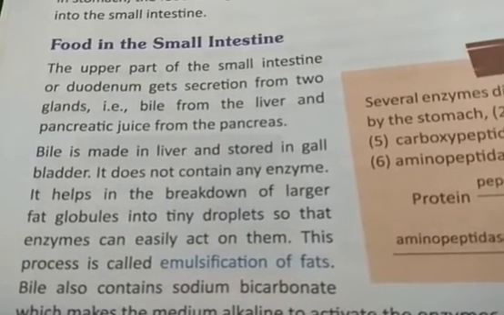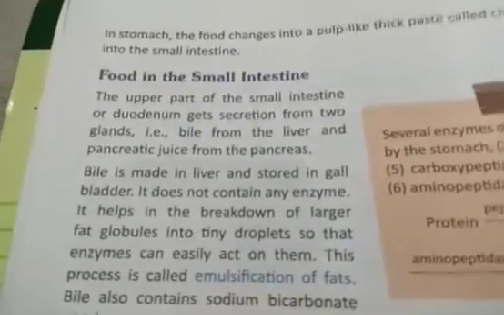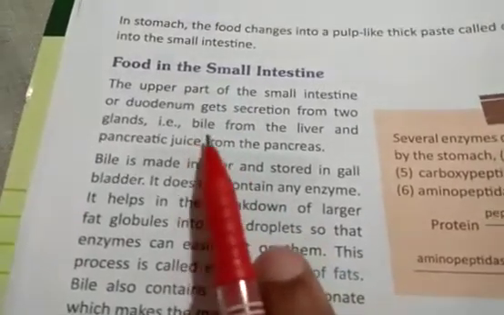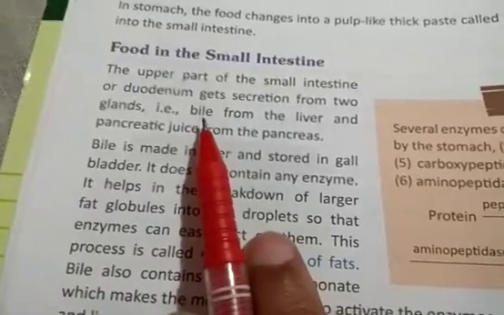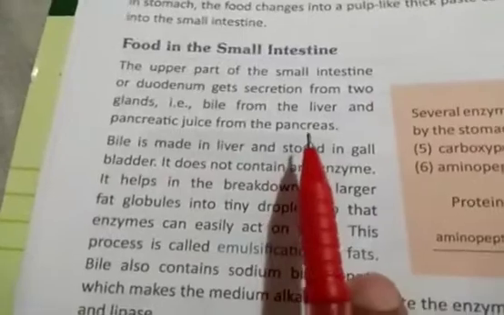The upper part of the small intestine, or duodenum, gets secretions from two glands: bile from the liver, which is a liquid we also call bile juice, and pancreatic juice from the pancreas.